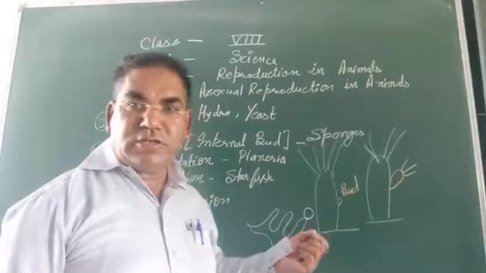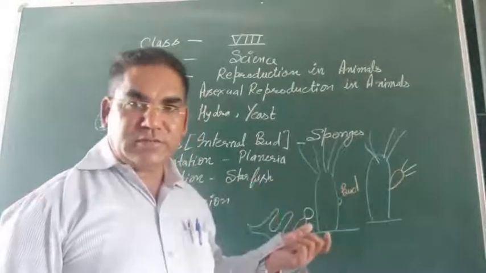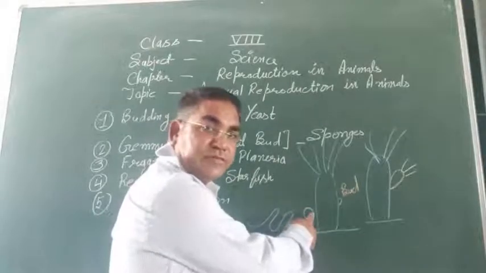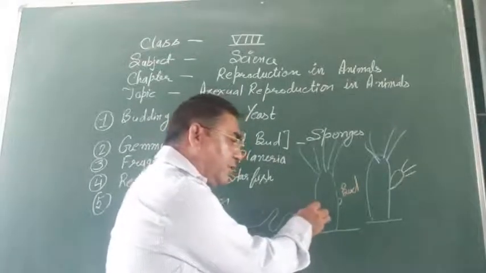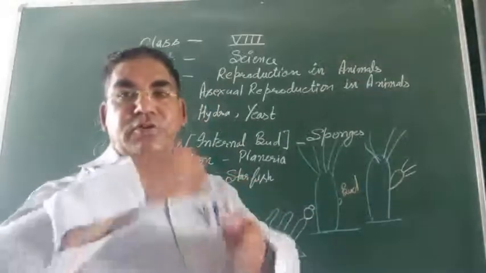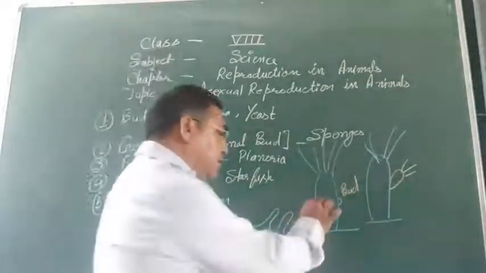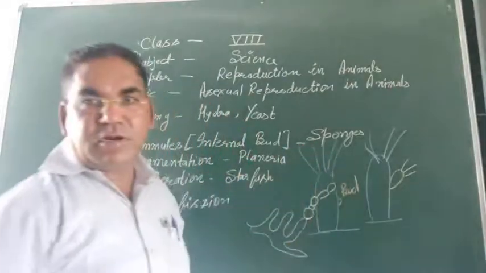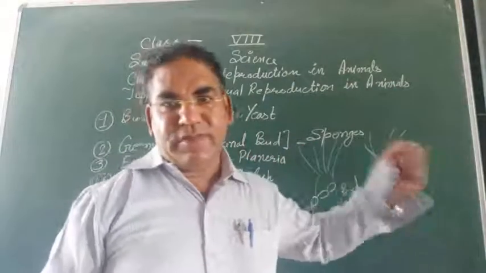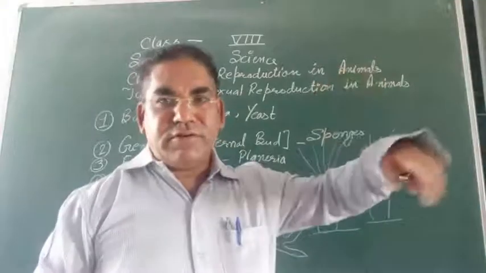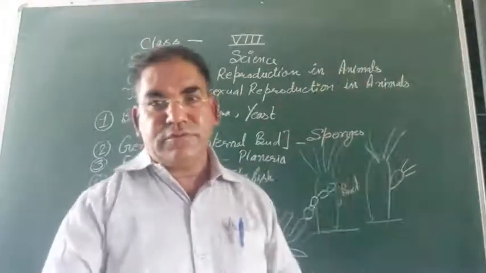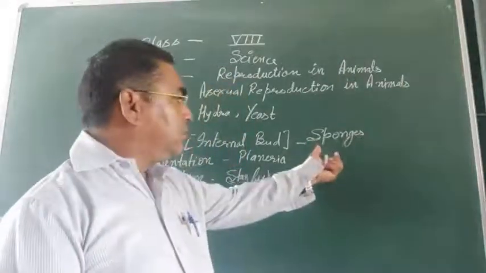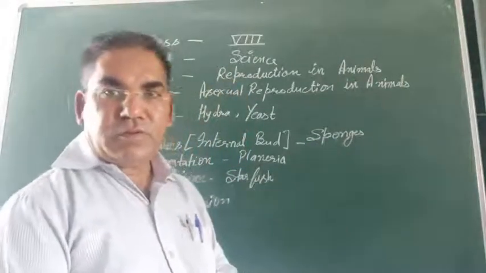In yeast it is so fast that the bud does not detach from the parent body, and it starts to develop a new bud, and again a new bud, and in this way later on the buds separate out. Got it?